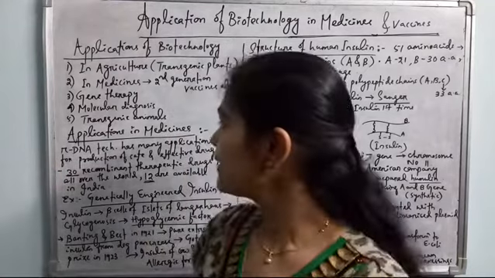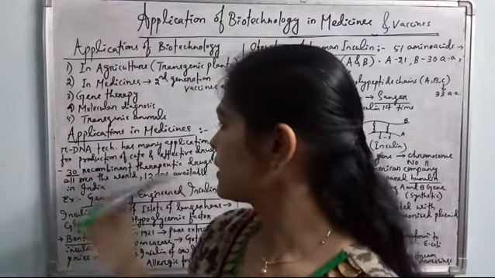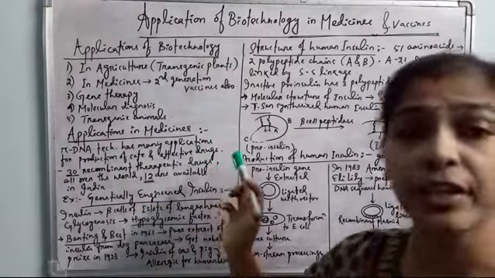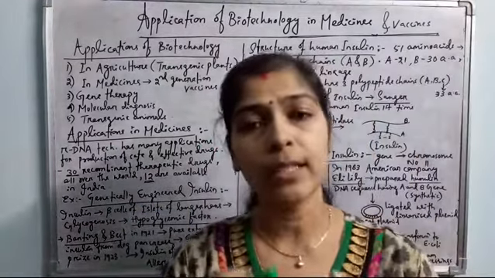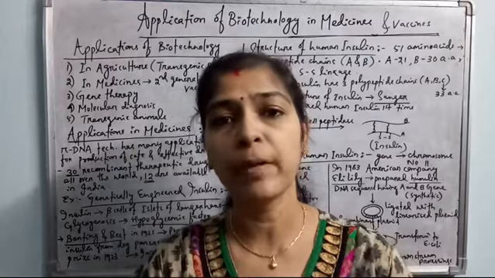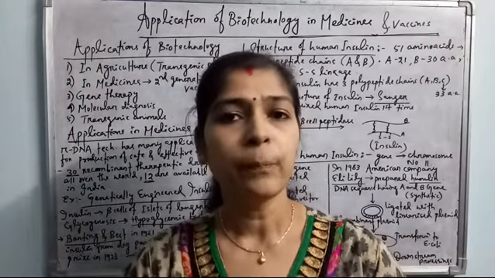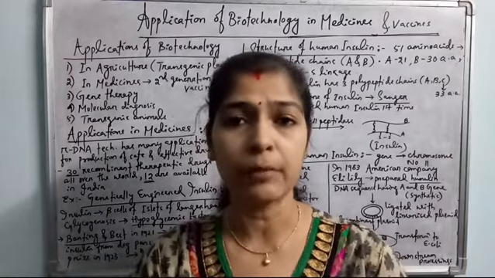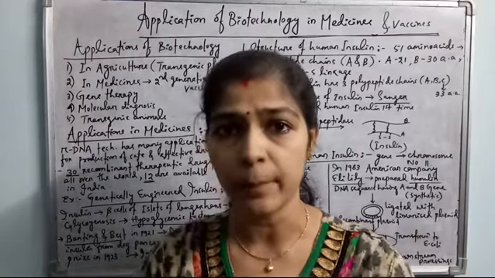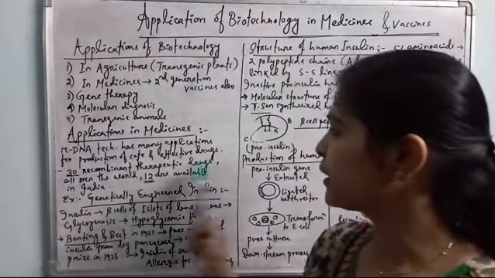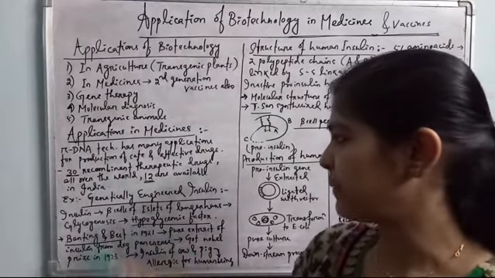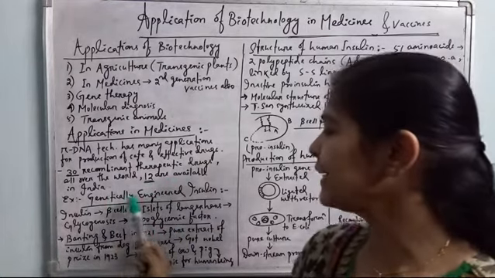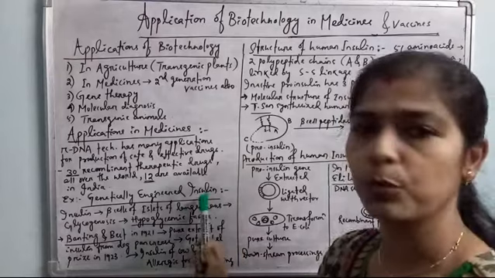Okay, so let's have a look at the application in the medicines. This recombinant DNA technology has many applications for the production of safe and effective drugs, and about 30 different therapeutic drugs are available worldwide because of the application of biotechnology. Out of these 30 therapeutic drugs, 12 are available and nowadays marketed within India. Okay, so 30 recombinant therapeutic drugs all over the world are present, out of which 12 are available in India. And let's discuss the genetically engineered insulin, how this is produced.